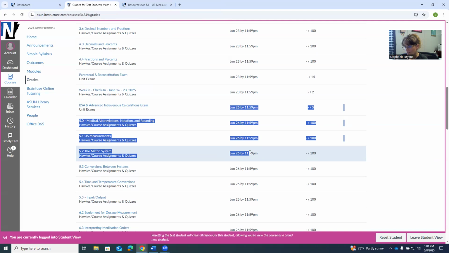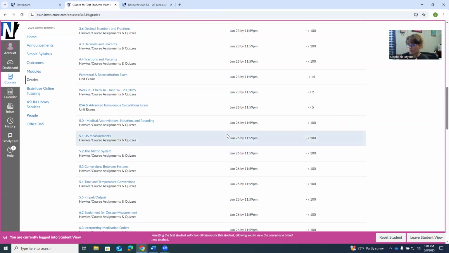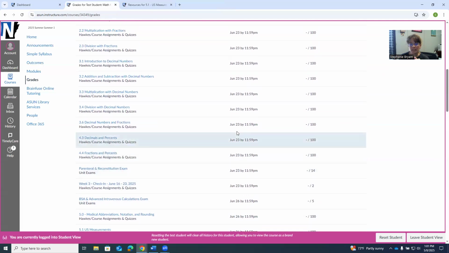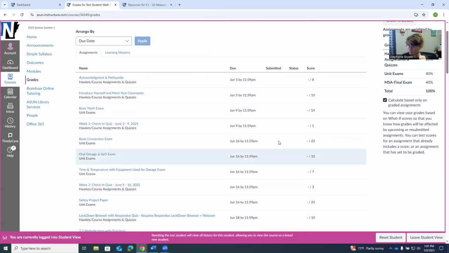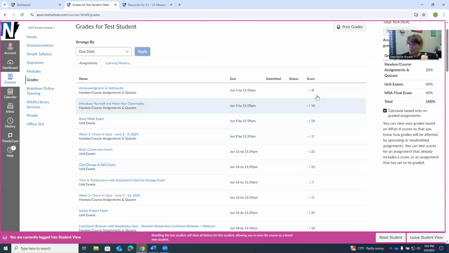But on the 27th, final exam opens, and all assignments, everything's locked. Nothing's going to allow you back in, okay? So that is why the dates are extended like they are, not so you can wait till last minute. Please don't use this as your tool to follow to make sure you get all your work done, because sometimes it might not be in the right order. Sometimes it doesn't populate, or you just overlook it.